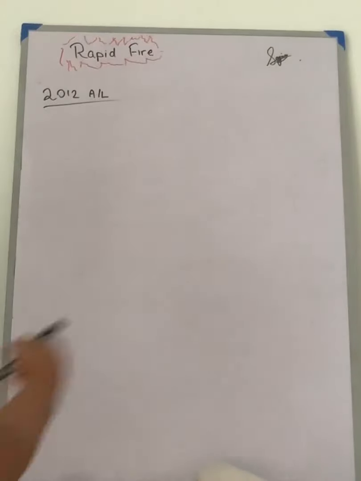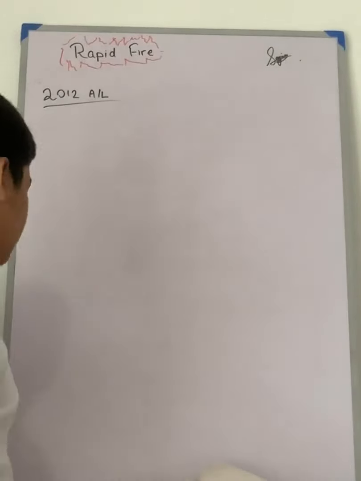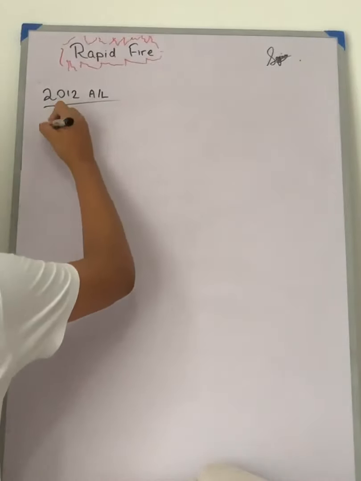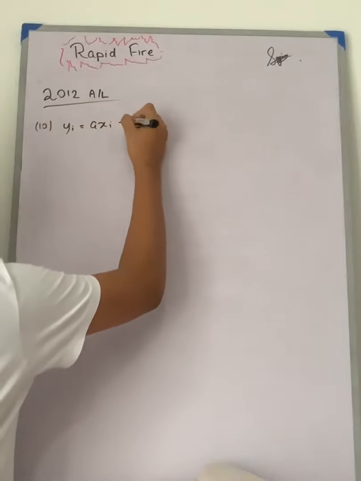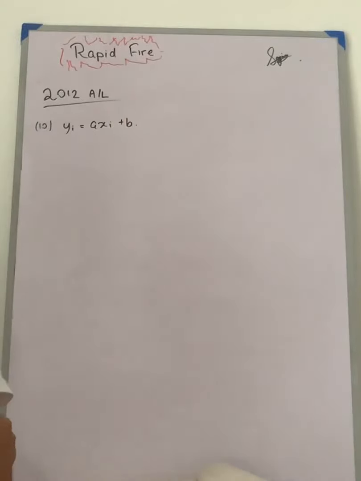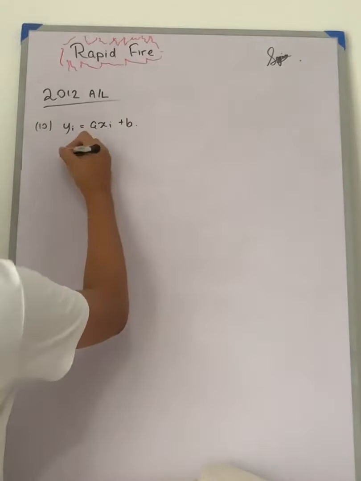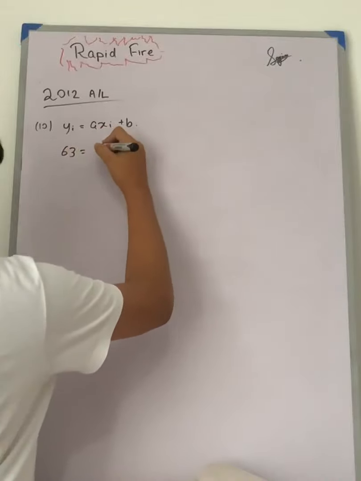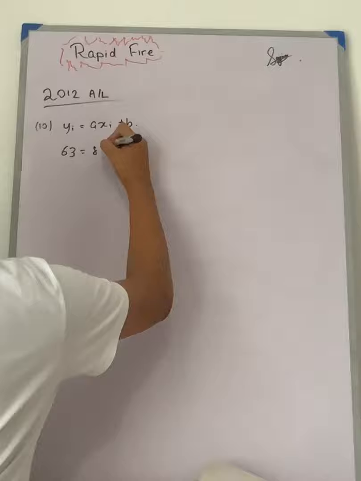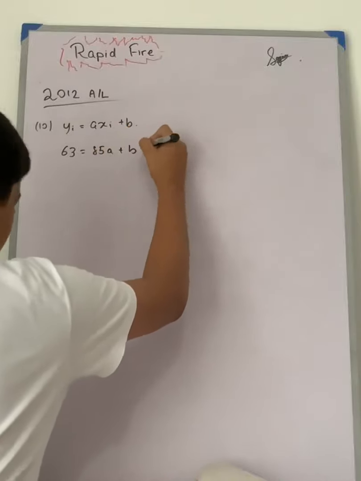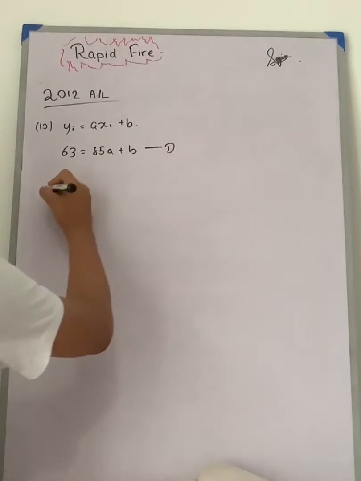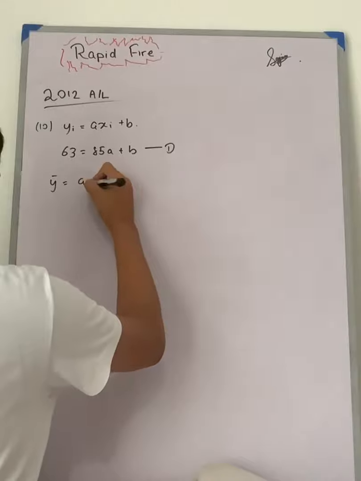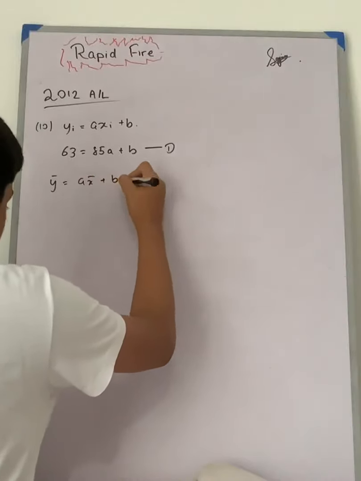So we will take about 4 minutes for this question, and we need to know the linear transformation equation. So that is y_i is equal to a x_i plus b. Alright. So from this equation, we know that a mark of 63 has come from 85. So this can be taken as equation 1, and from the equation of our mean, we can take y bar is equal to a x bar plus b.